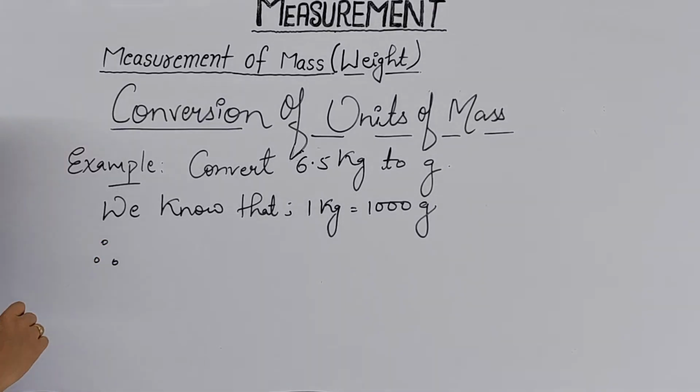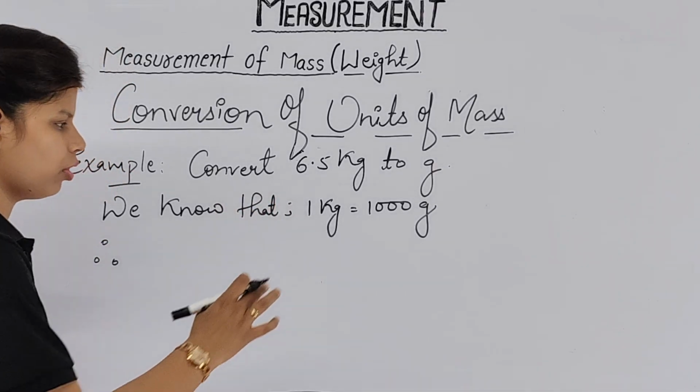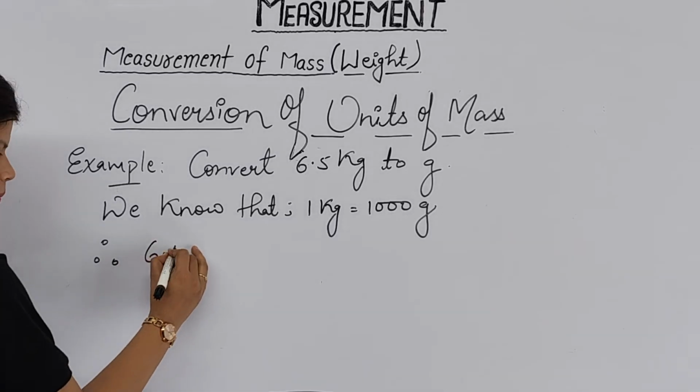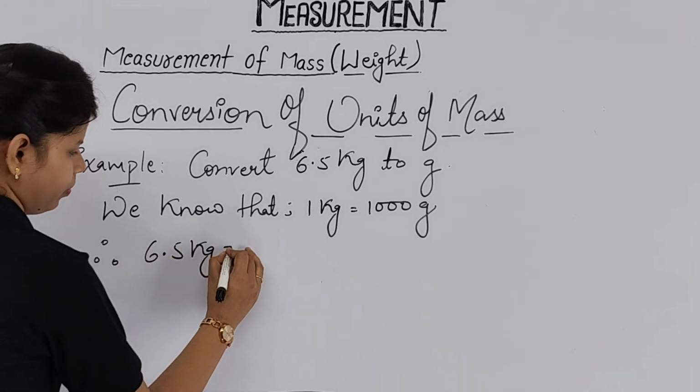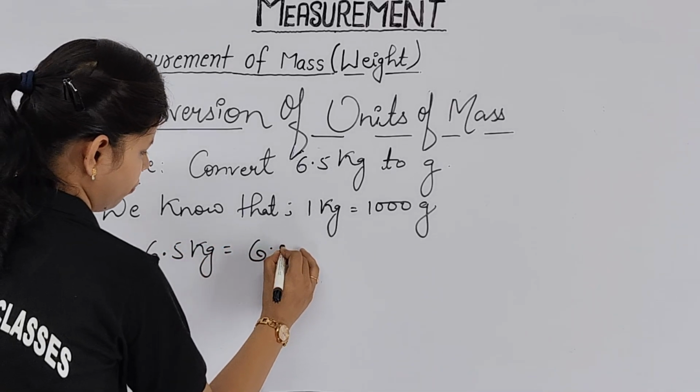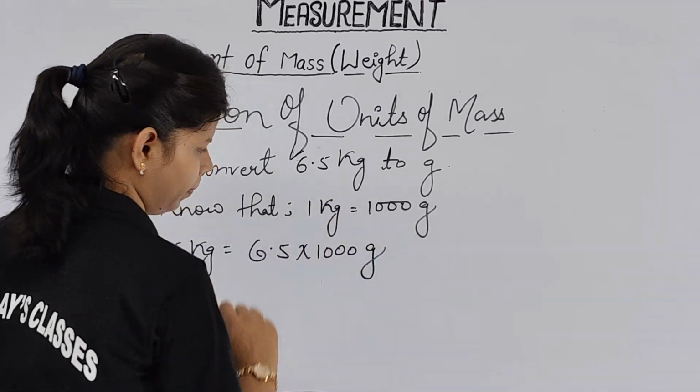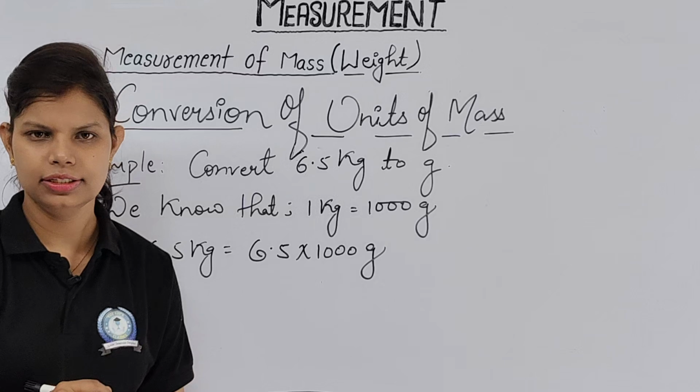Therefore we are going to take 6.5 kg equal to 6.5 into 1000 gram.